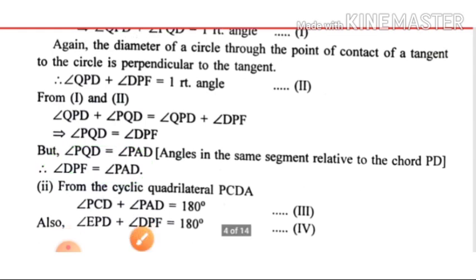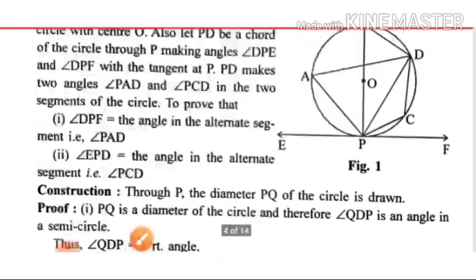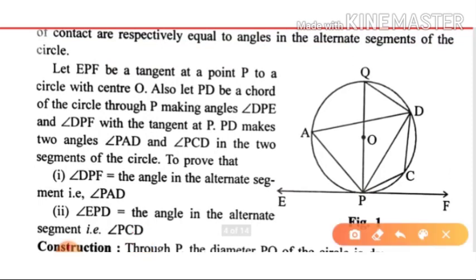Okay, now it is proved. Now if you look here, ADCP is a cyclic quadrilateral. As it is a cyclic quadrilateral, this angle plus this angle equals 180, we can write.